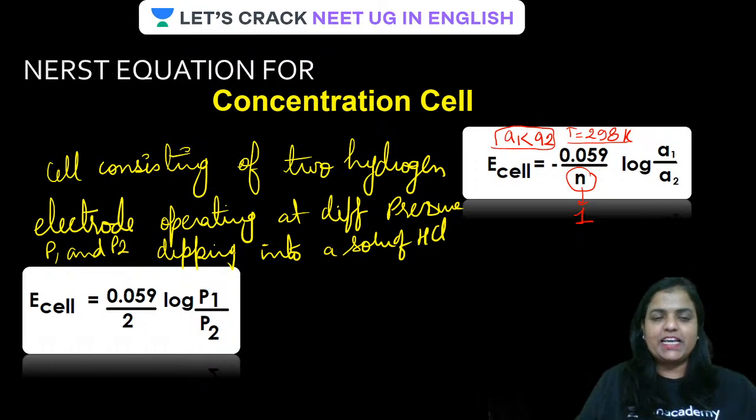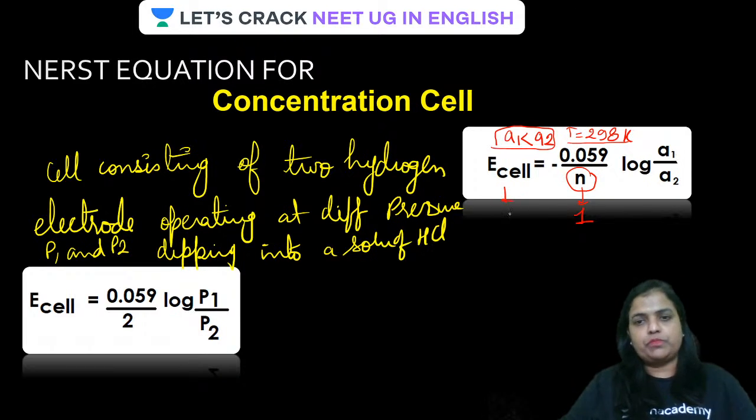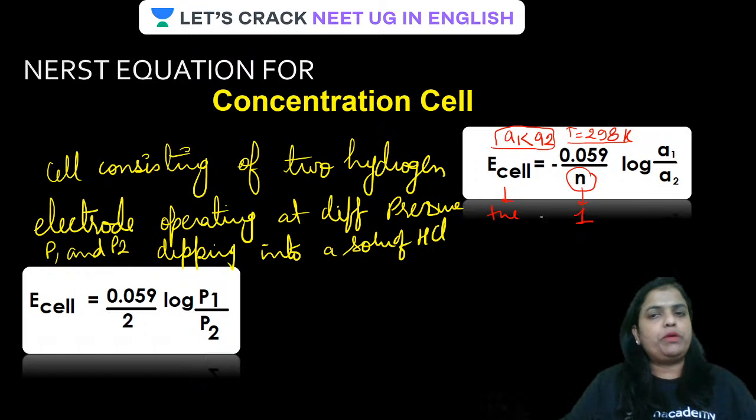Okay, is that clear, guys? So it will be 0.059 upon 2 log P1 upon P2. Always remember, guys, in order for the reaction to be spontaneous, E cell has to be positive. E cell will be positive when, in this case, A1 is less than A2.